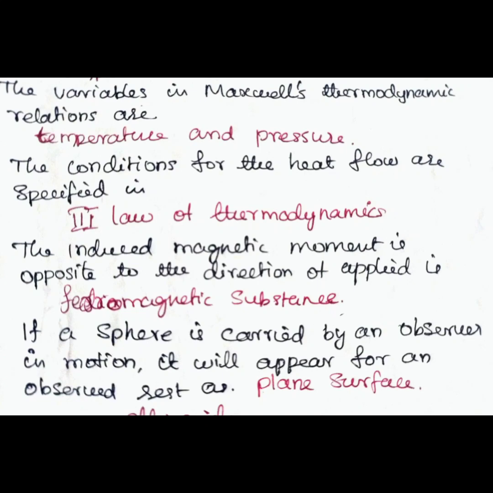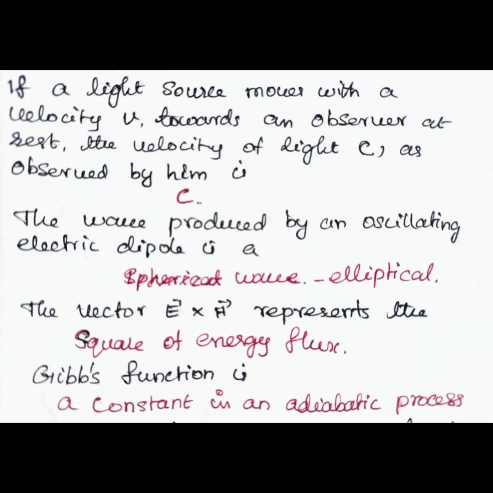If a sphere is carried by an observer in motion, it will appear for an observer at rest as a plane surface. Answer: plane surface. Next, if a light source moves with a velocity v towards an observer at rest, the velocity of light c as observed by him is.